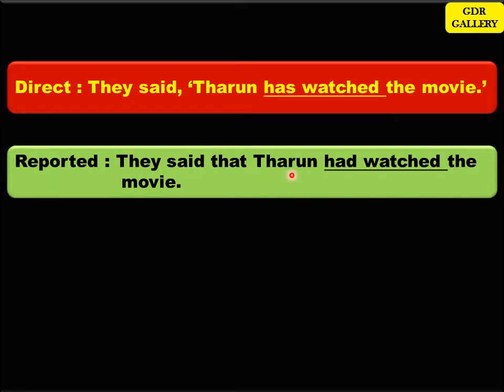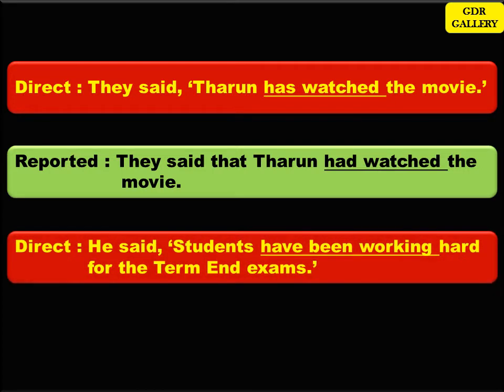They said that Tarun had watched the movie. Right? Now let's see another example. He said, students have been working hard for the term end exam. Here, "have been working" clearly tells that it is in present perfect continuous tense. So, present perfect continuous tense has to be changed to past perfect continuous tense.